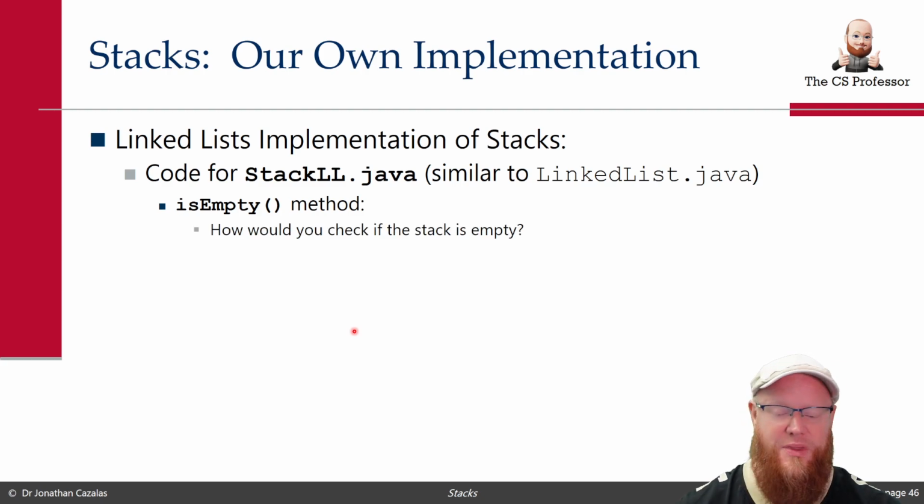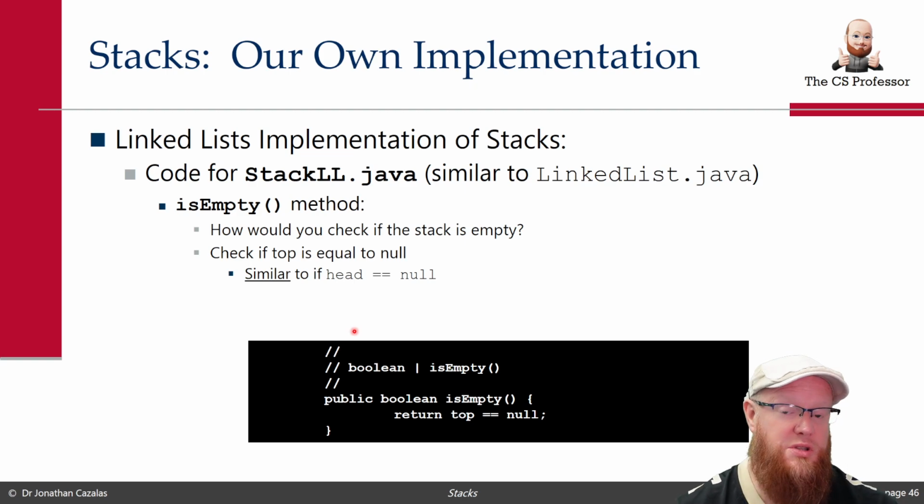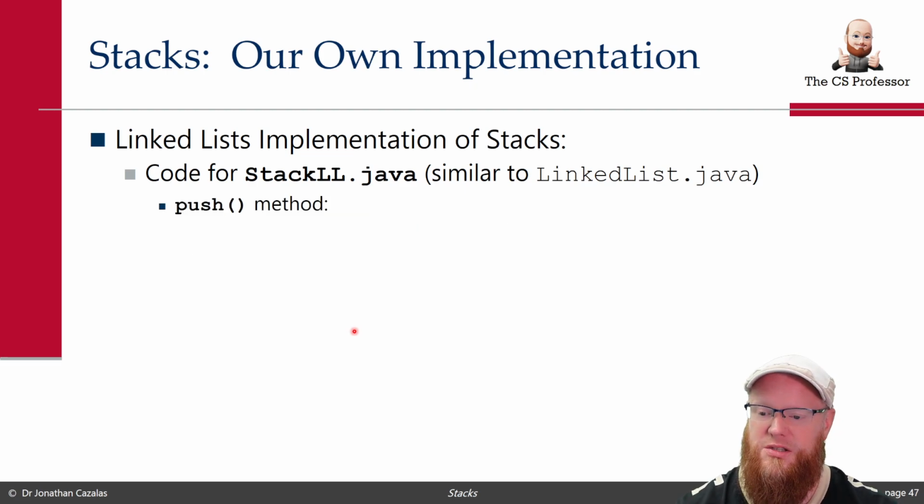We have isEmpty. How would you check if the stack is empty? Well, it's a linked list. How do you check if the linked list is empty? If head is null. If top is null, it's empty. Here's your code. Return top equal null. Boom. Easy. You should immediately understand that. We've seen that method for linked lists for too long.